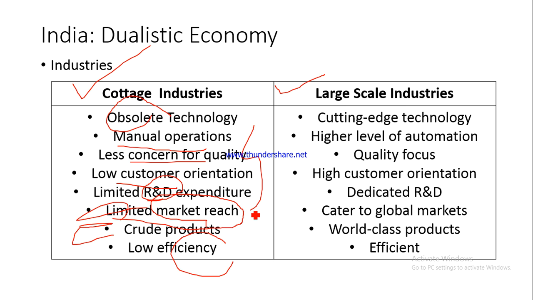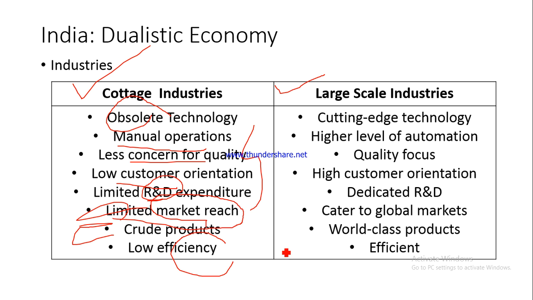For example, there are ironsmiths in your locality. If you go to your village, you would find ironsmiths, or cobblers. They are still not using any machines. Or the person who is selling fruit juice, they are not using very advanced machines. So in that sense, they are still using obsolete technology.